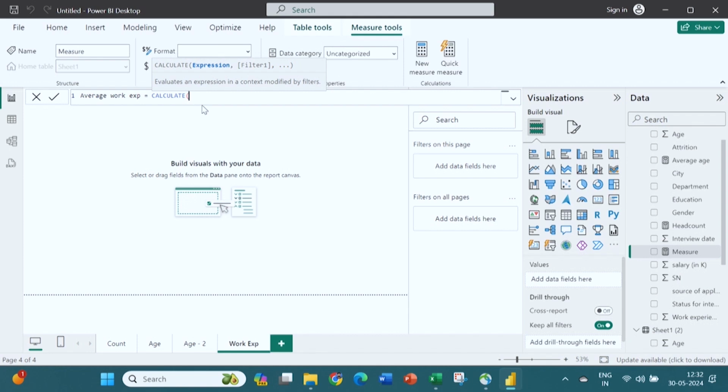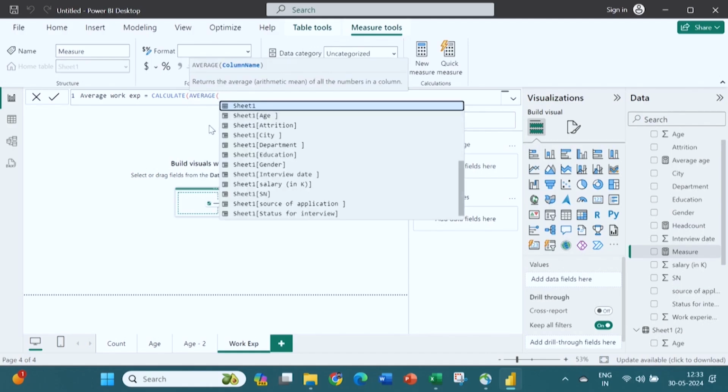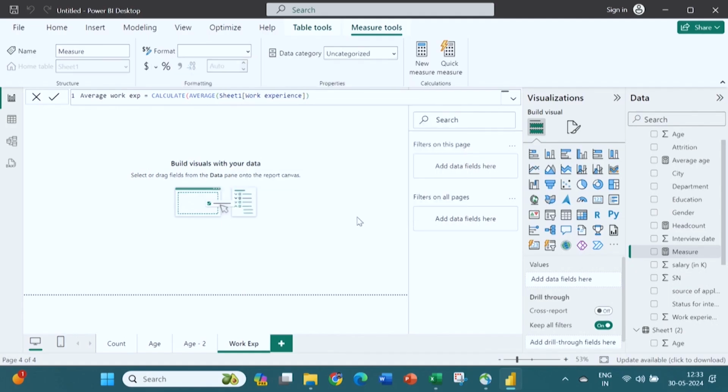I need to calculate the average, so I have clicked on this AVERAGE. Now you will see the whole list of variables coming. I need to calculate the work experience, close the bracket and click on this. So, a new variable has come, that is the work experience.